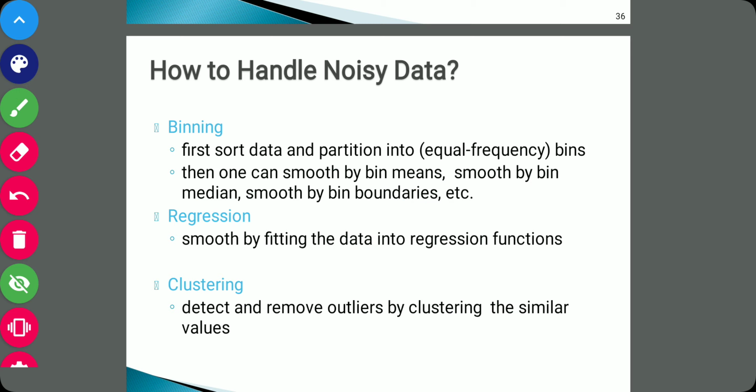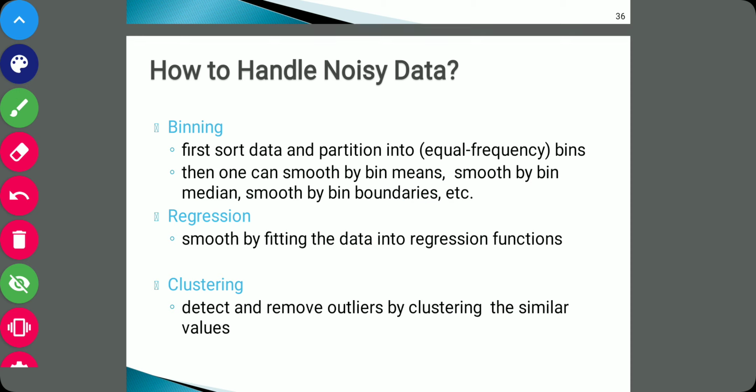So the next technique is regression. Data smoothing can also be done by regression. That is a technique that conforms data values to a function. There are two types of regression: linear regression and multiple linear regression. Linear regression involves finding the best line to fit two attributes, so that one attribute can be used to predict the other. Multiple linear regression is an extension of linear regression.